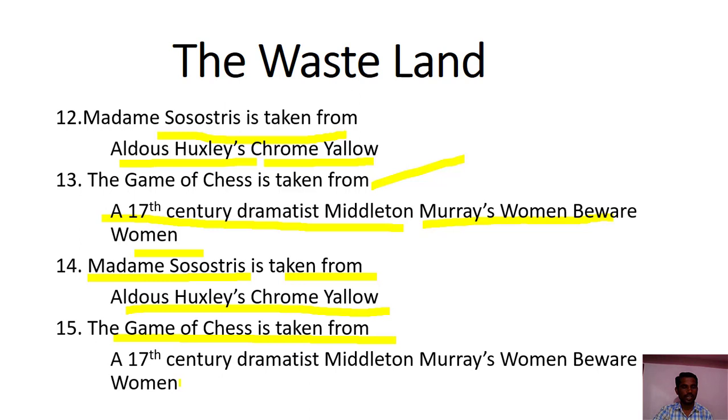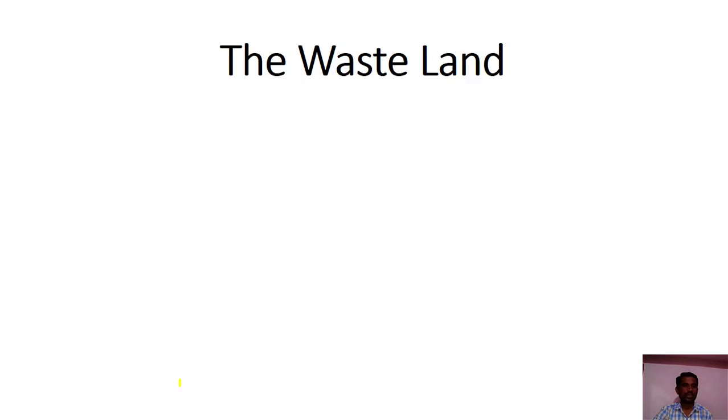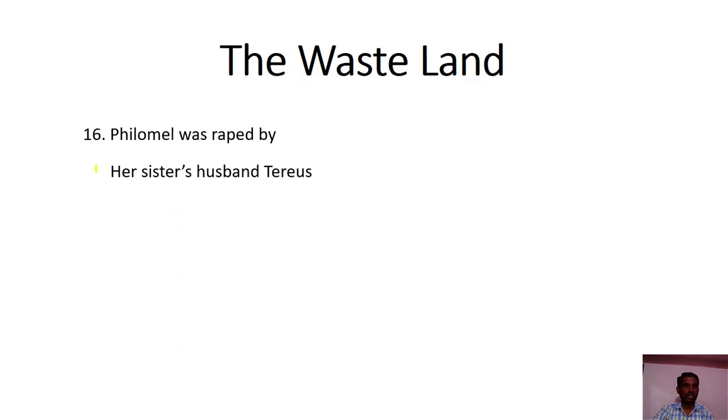These two questions are repeated. Sorry for this. Next question.